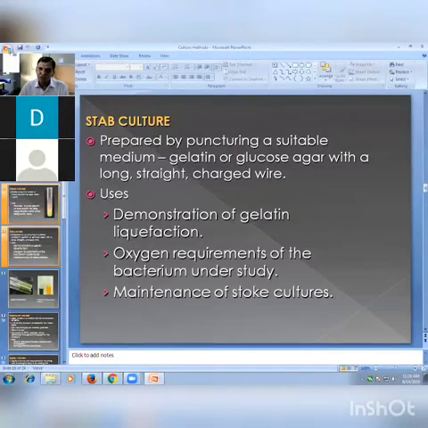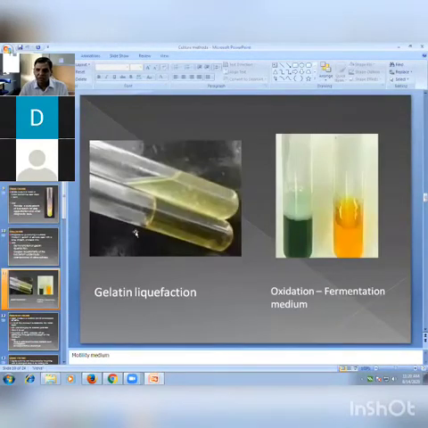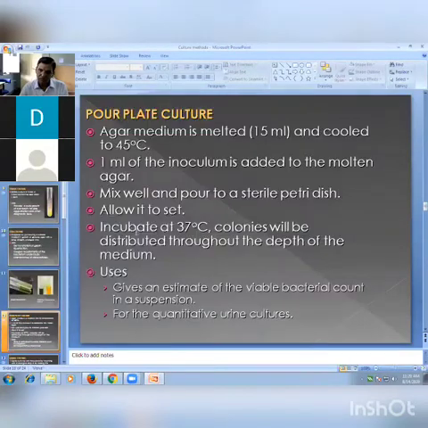Uses: demonstration of gelatin liquefaction, the oxygen requirement of the bacteria under study, and maintenance of stock cultures in the laboratory from month to month or year to year. So in the gelatin liquefaction test or the oxidation fermentation medium, we are using this method.